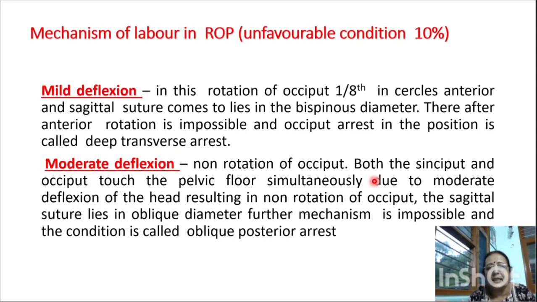So the occiput does not get the resistance for flexion. The sagittal suture lies in the oblique diameter. Further mechanism is impossible, and the condition is called oblique arrest.